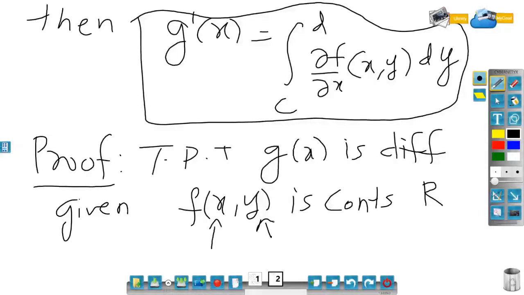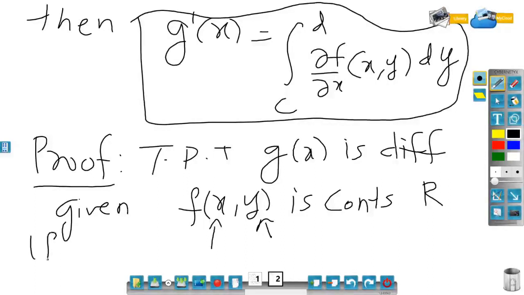If I fix y, then f(x, y) will be a function of x only, and it will be continuous in x. So when we say f is continuous in (x, y), then it is continuous with respect to each variable if we keep the other variable as a constant. So let me write down that.